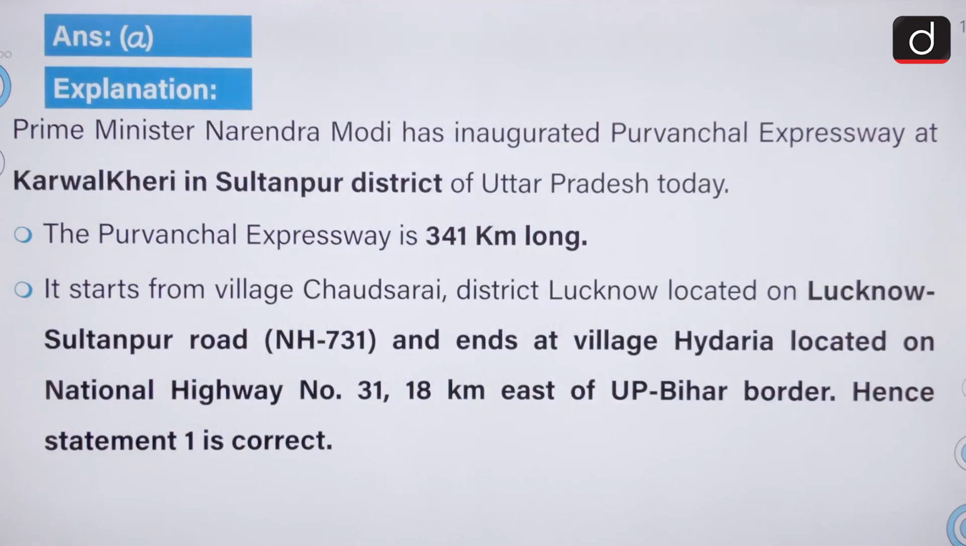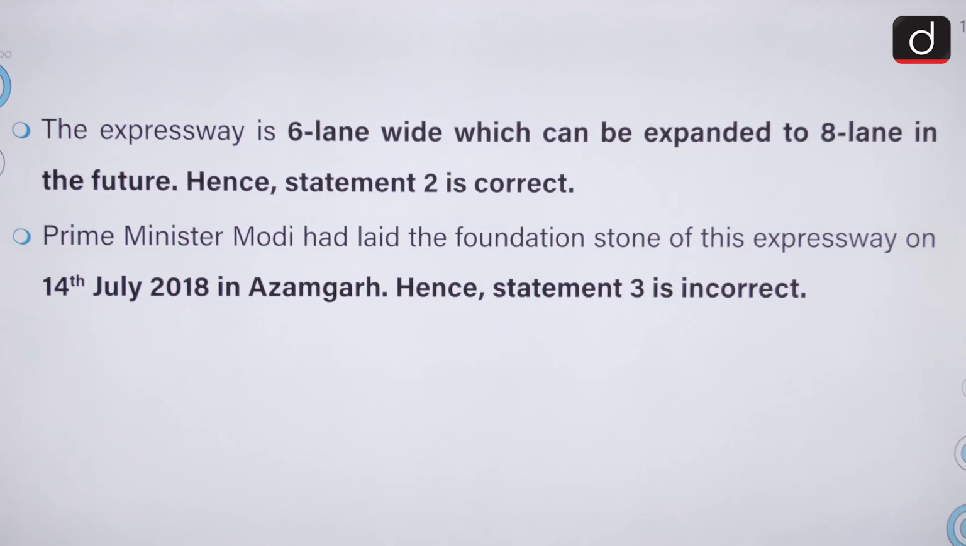Prime Minister Narendra Modi has inaugurated Purvanchal Expressway at Karwal Kheri in Sultanpur district of Uttar Pradesh today. The Purvanchal Expressway is 341 km long. It starts from the village Chaudsarai, district Lucknow, located on Lucknow-Sultanpur Road, NH 731, and ends at village Haidaria, located on National Highway number 31, 18 km east of the UP-Bihar border. Remember this for your exam. The expressway is 6-lane wide, which can be expanded to 8-lane in the future. Prime Minister Narendra Modi had laid the foundation stone of this expressway on 14 July 2018 in Azamgarh.